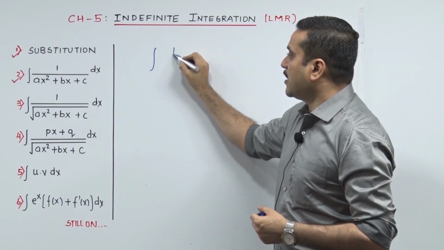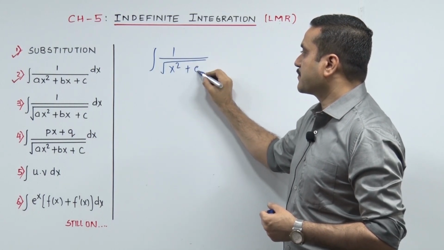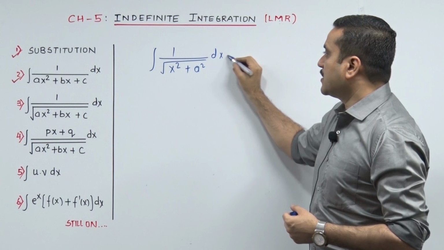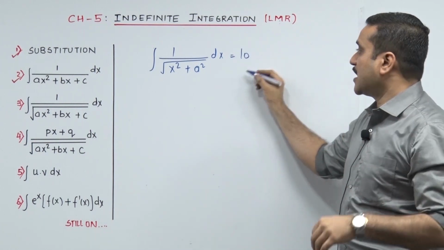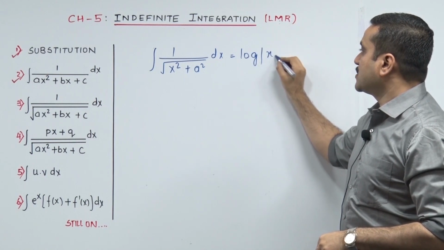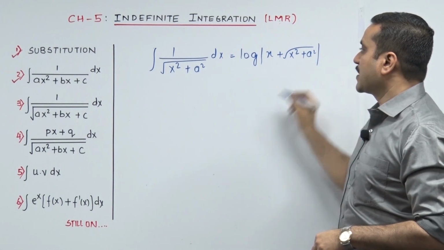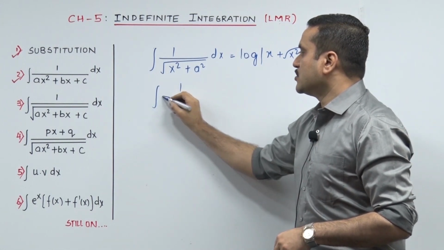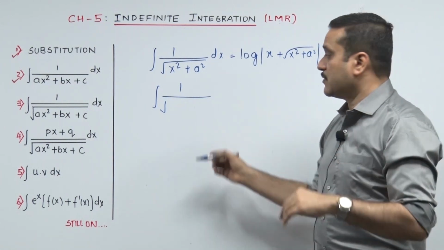So integrate 1 upon root of x square plus a square, it's root. So that goes log x plus, it's not 1 upon 2a, it doesn't start with 1 upon 2, it starts with log x plus root of x square plus a square, and of course plus c.